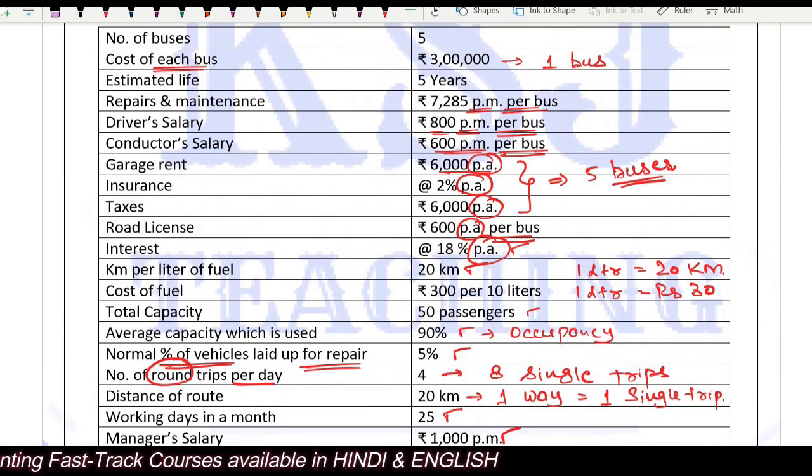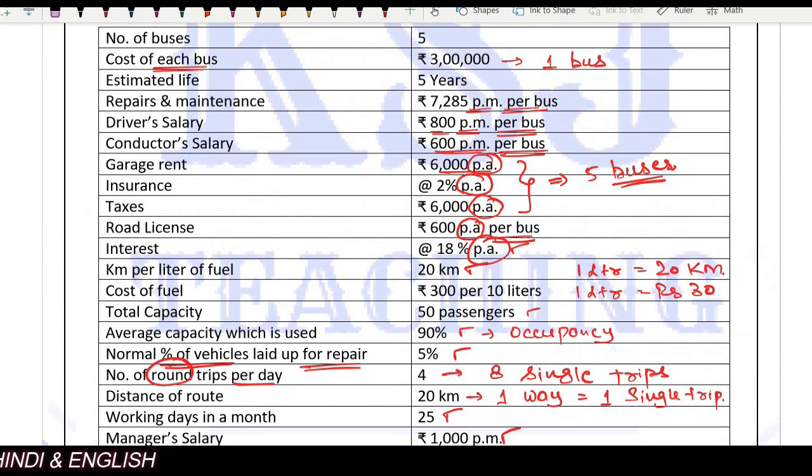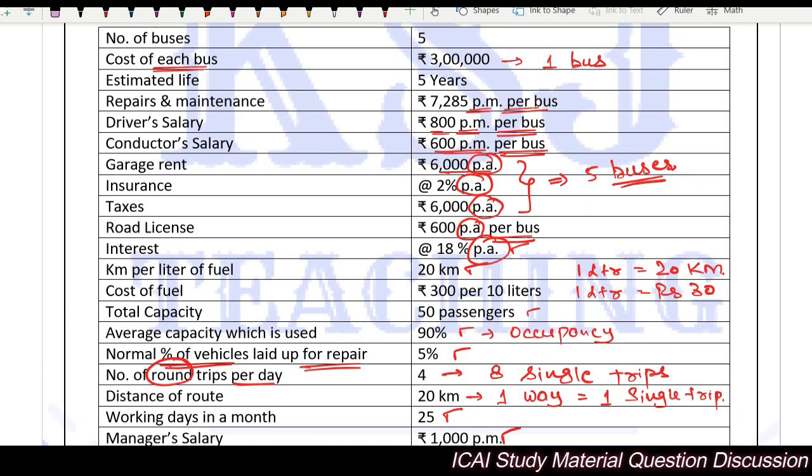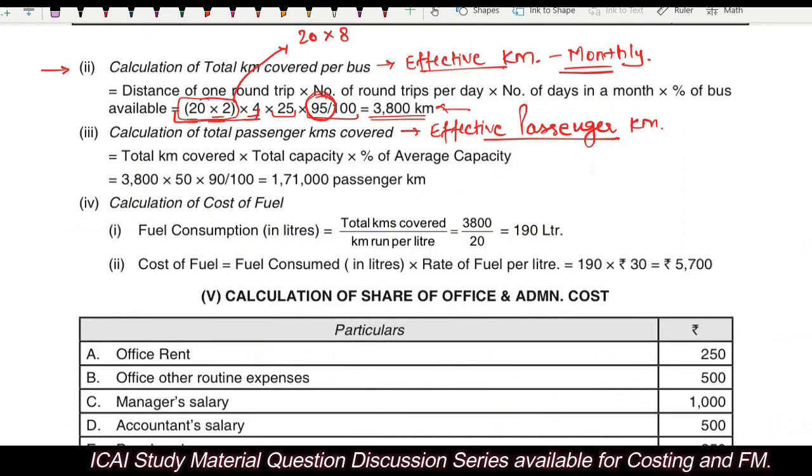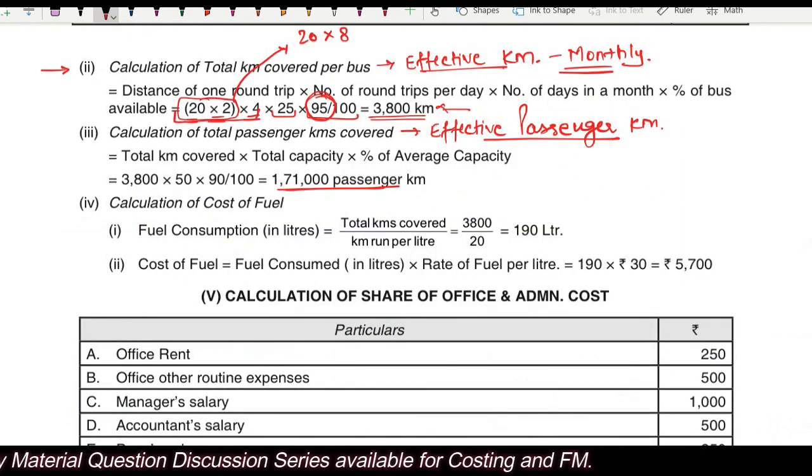See, the occupancy is 90%, total seating capacity is 50, right? Clear? So this is how you get your 1,71,000 passenger kilometer.